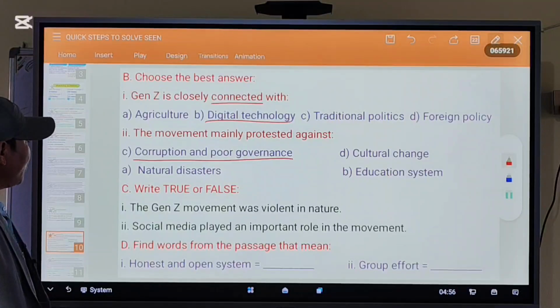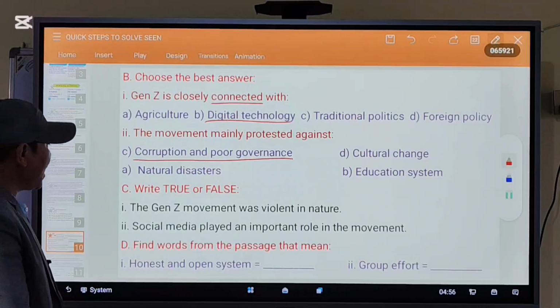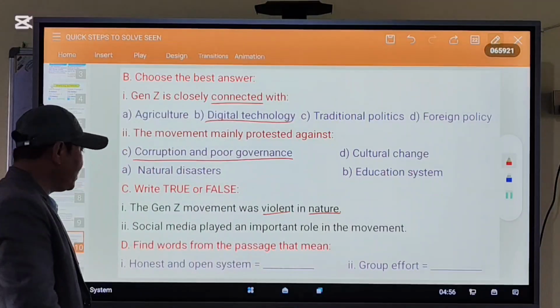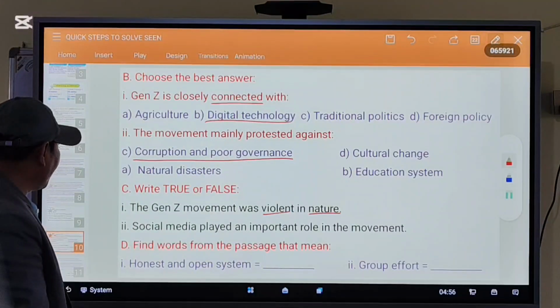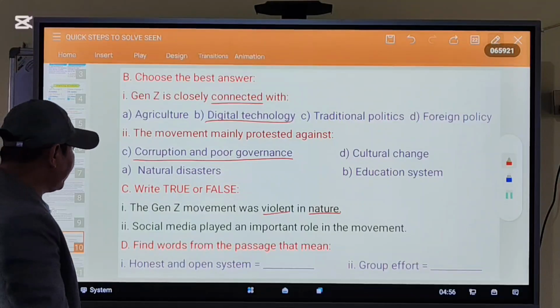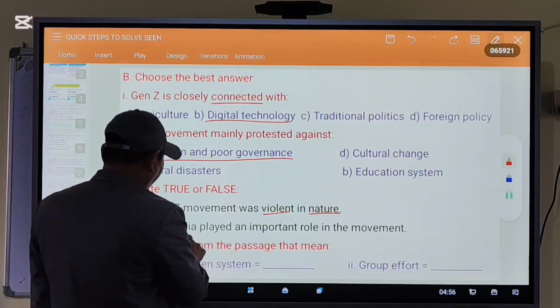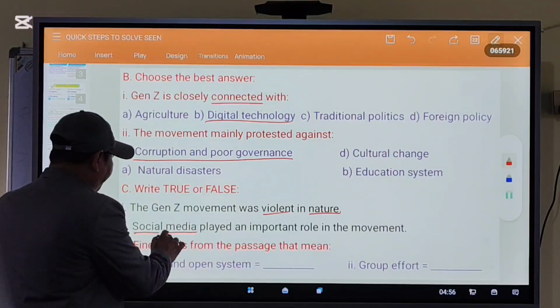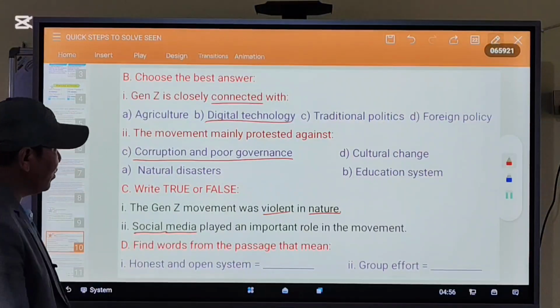True or false? Gen Z movement was violent in nature. Violent and nature are the keywords. Social media played an important role in the movement. Social media is a keyword.